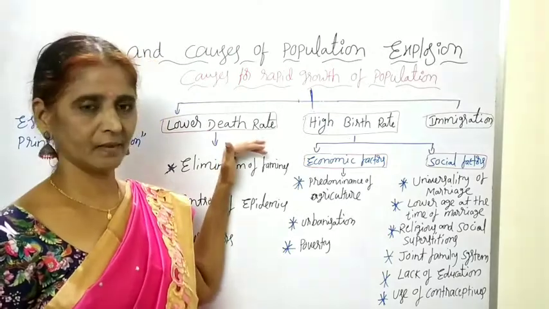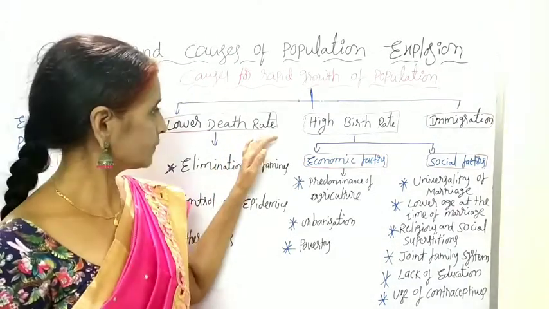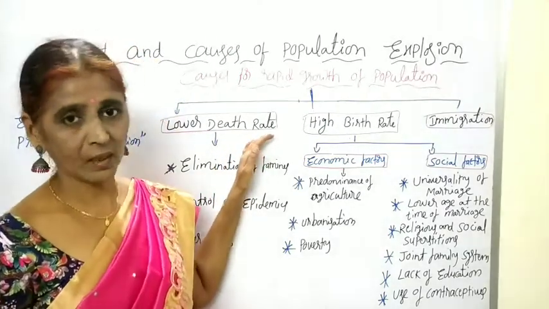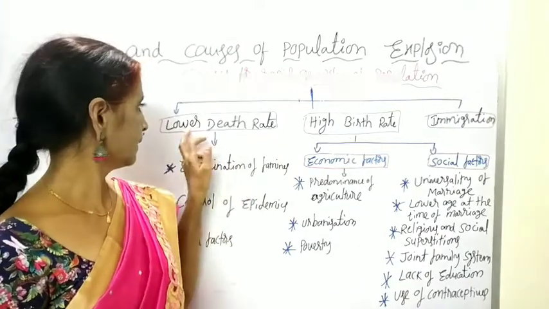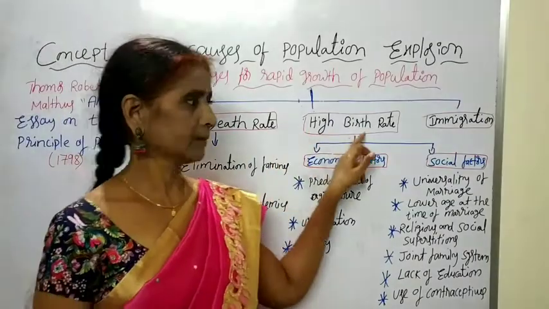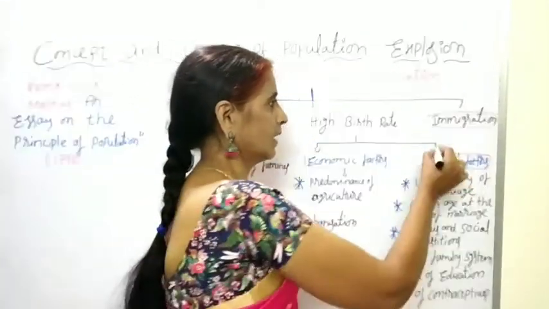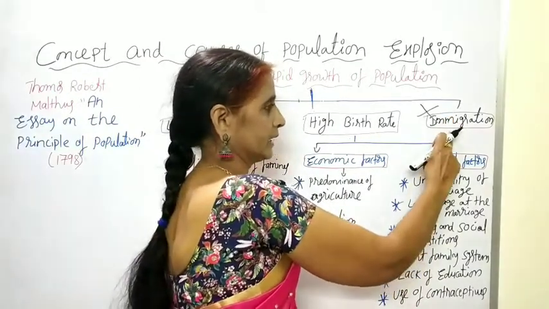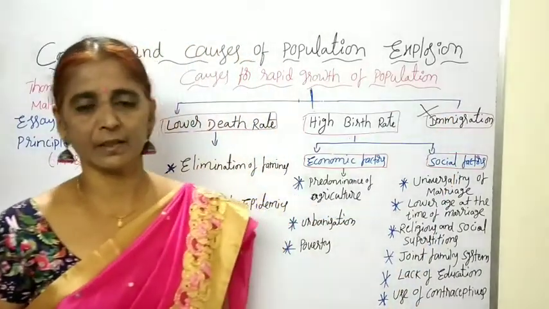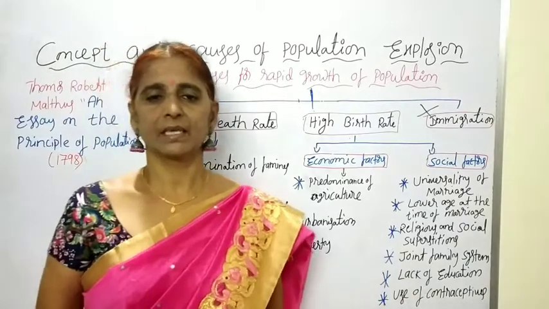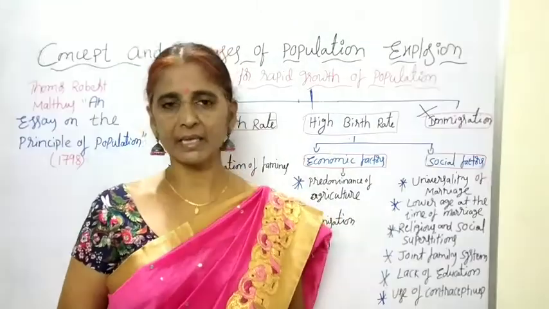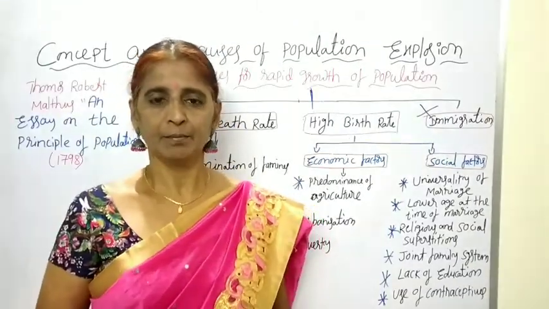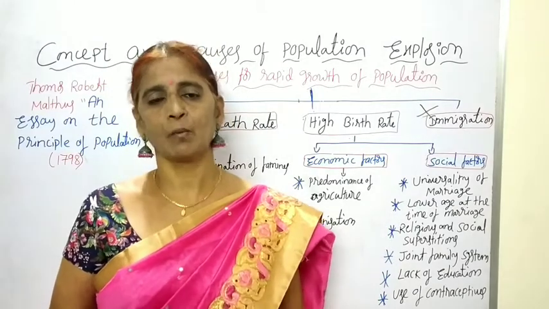But in case of India, the causes for the rapid growth of population are only two, that is lower death rate and high birth rate. Immigration is not the reason. Immigration means people migrating from other countries to India, and because of that our population increases.